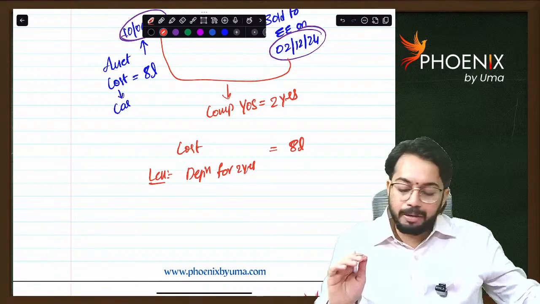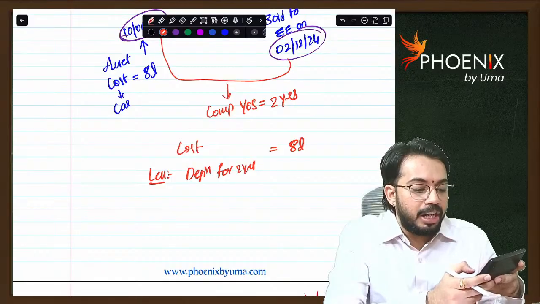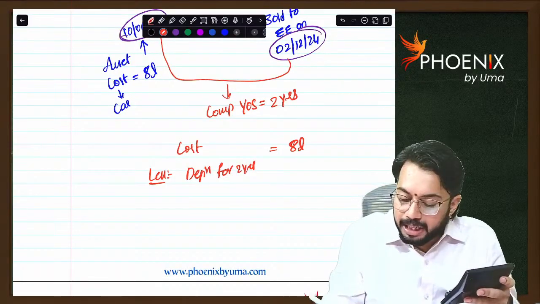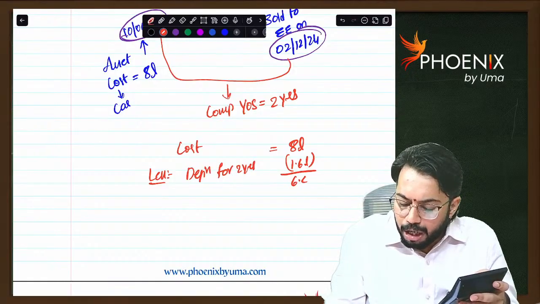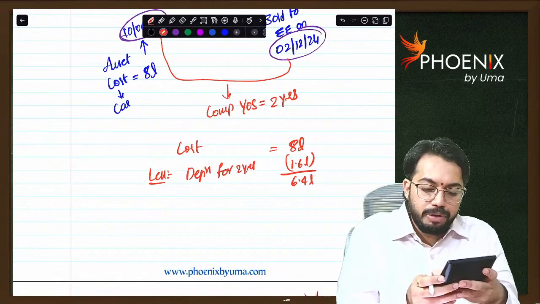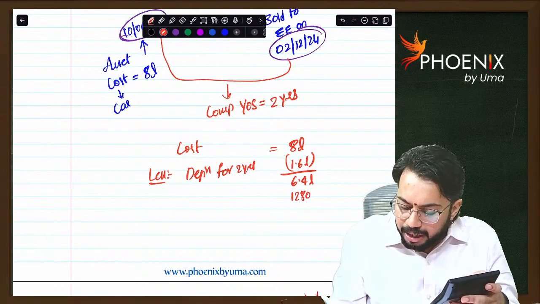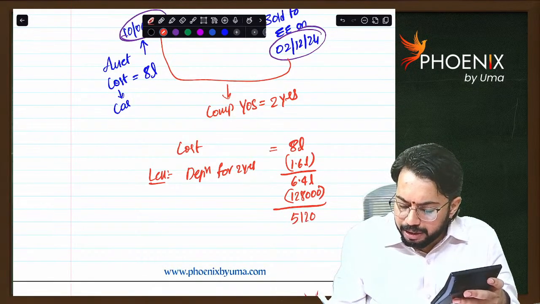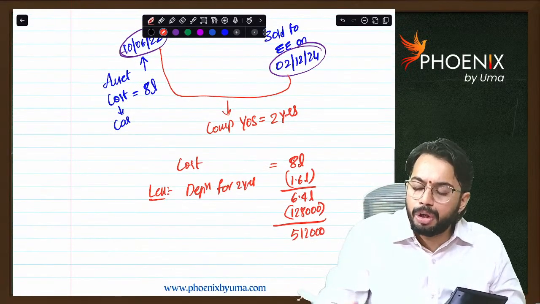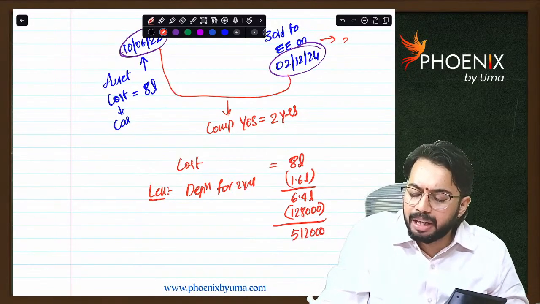On written down value method, how much will be the depreciation? 8 lakh into 20%, 1.6 lakh. 6 lakh 40,000 into 20%, 1 lakh 28,000. 5 lakh 12,000. Let's say it was sold to employee, for example, sold for 3 lakhs.